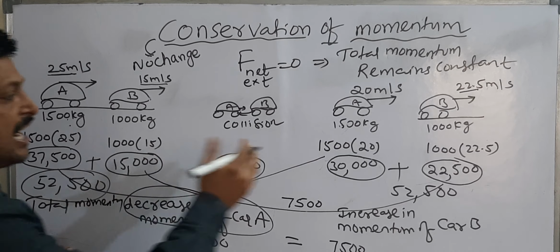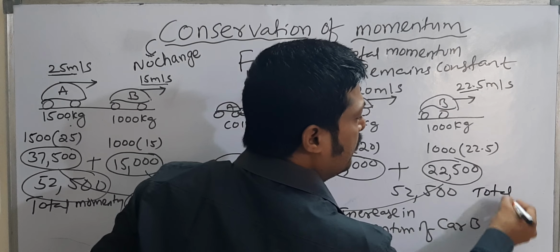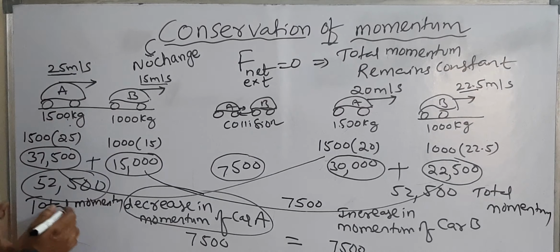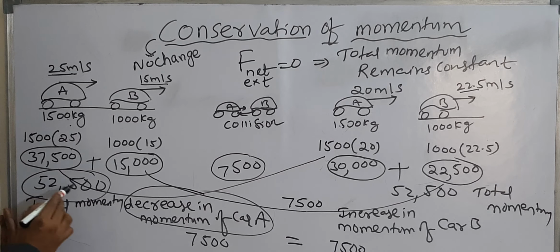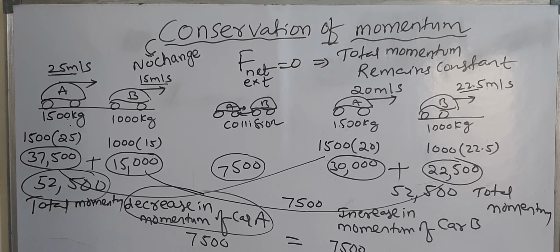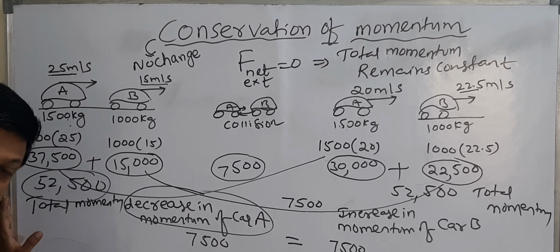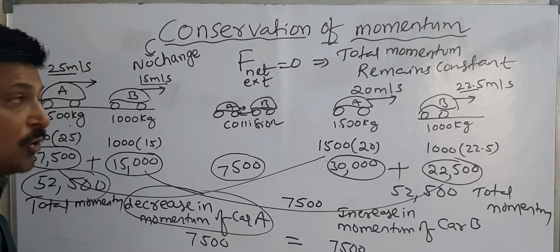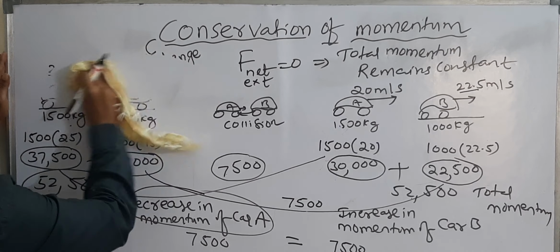Total momentum before collision is 52,500. Total momentum after collision is 52,500. That means total momentum before collision is equal to total momentum after collision.